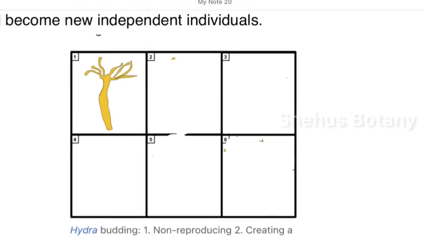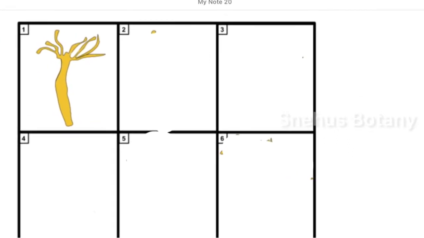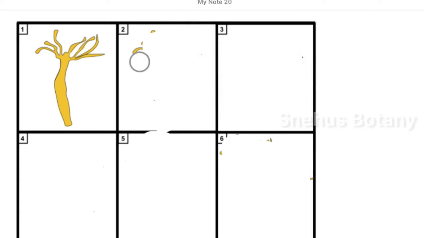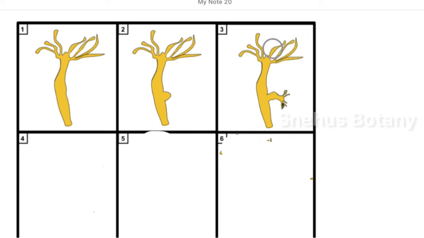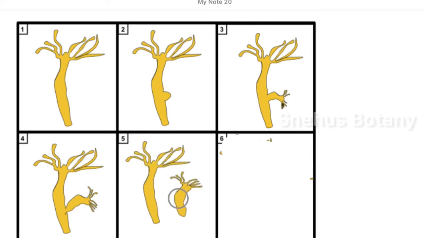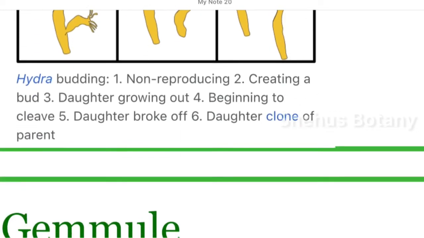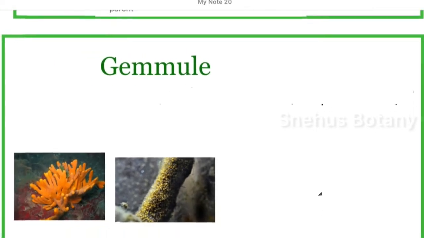Next, we can see how budding occurs in hydra. In hydra, due to repeated division, you can see some external buds developing. Now this bud will grow, and here you can see the bud growing. Next, a cleavage forms and the bud is going to separate. Here the bud is separated and they form two individuals. So this is budding in hydra.